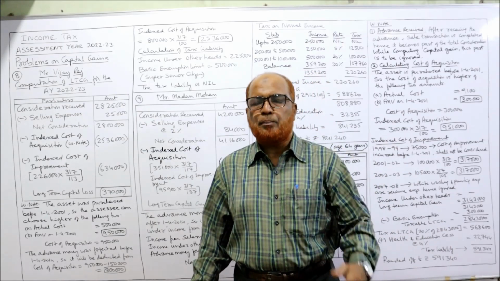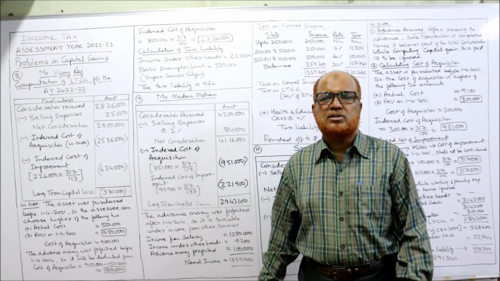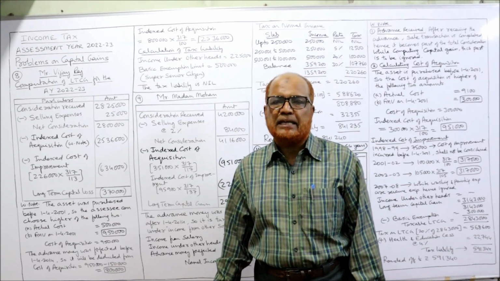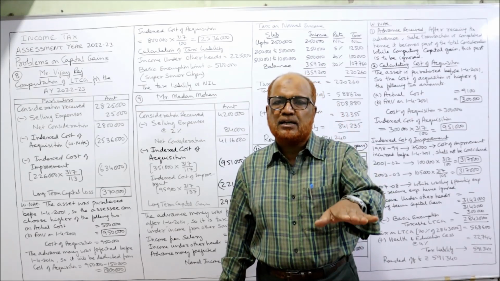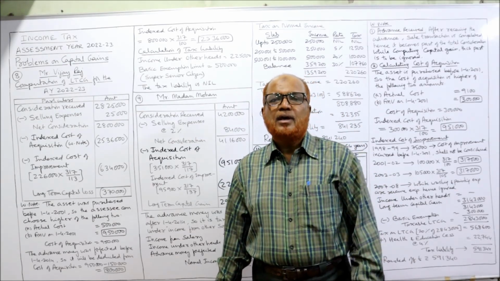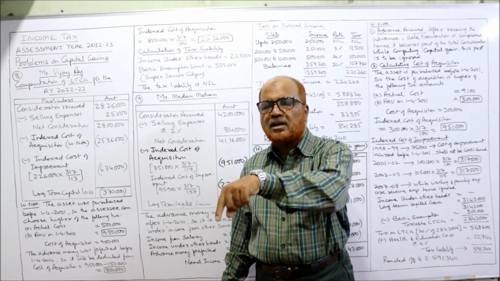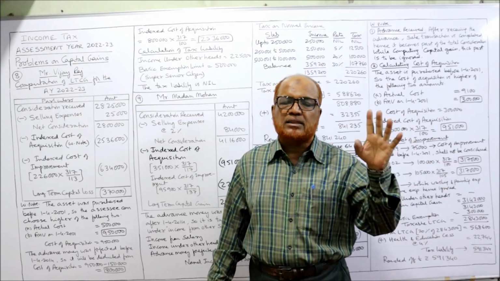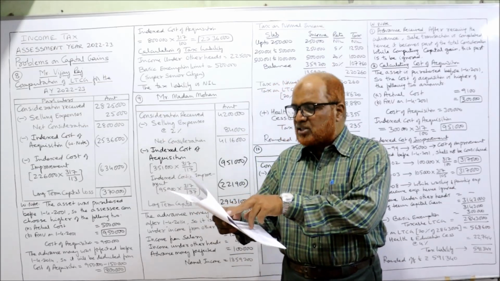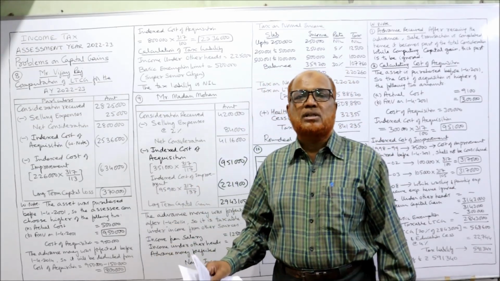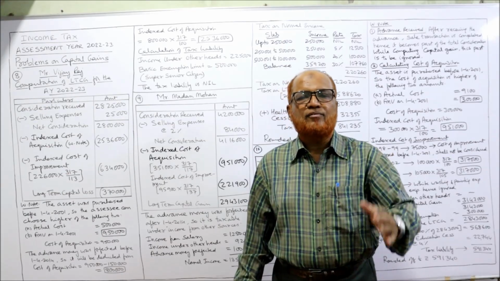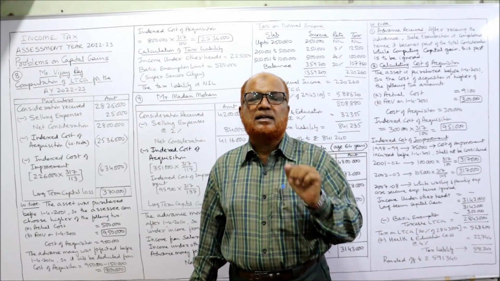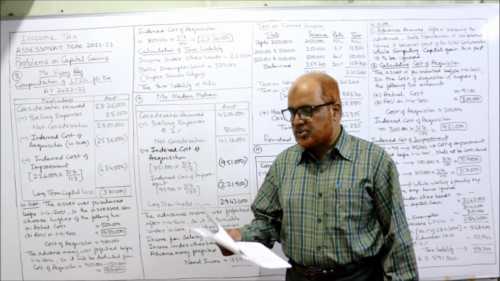Advance money forfeited. In the previous problem also already we have discussed this point. If the advance was forfeited before 1/4/2014, then that advance should be deducted from the cost of acquisition. If the advance money is forfeited after 1/4/2014, that advance is taxable under income from other sources. Now here, the advance was forfeited on 14th December 2013. That means before 1/4/2014. So this advance of 1,50,000 will be deducted from the cost of acquisition.